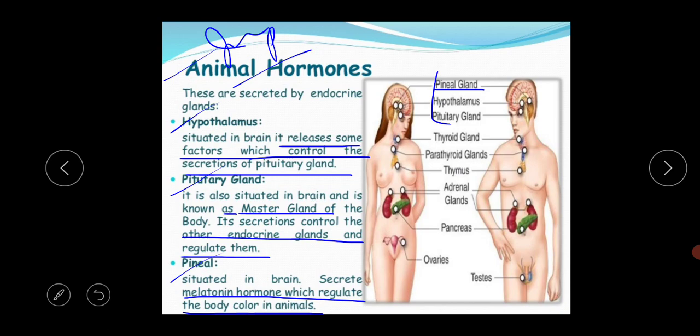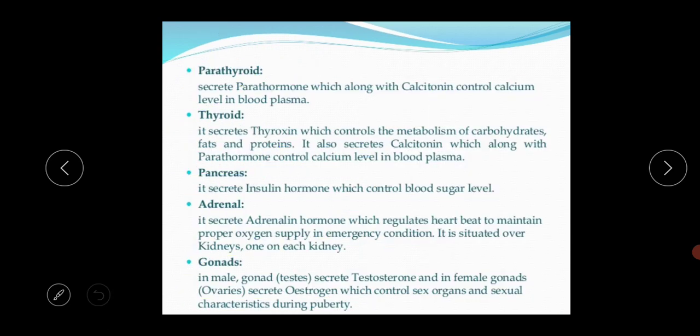For the presence of melanin, the skin color will differ. The maximum melanin means dark skin color, and low melanin means fair skin color. This melanin pigment is controlled by the melatonin hormone, and this melatonin hormone is secreted from the pineal gland.